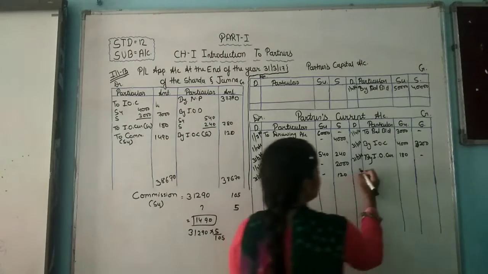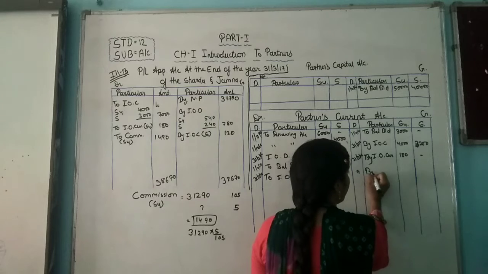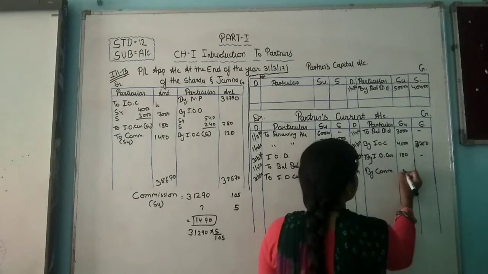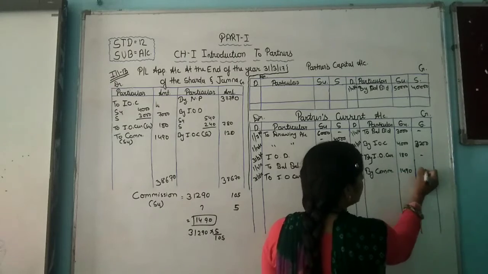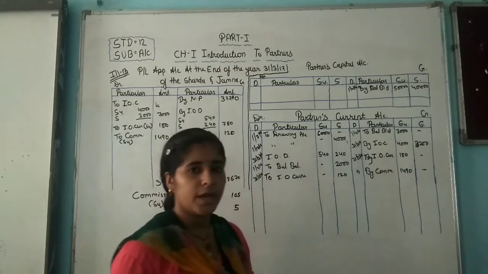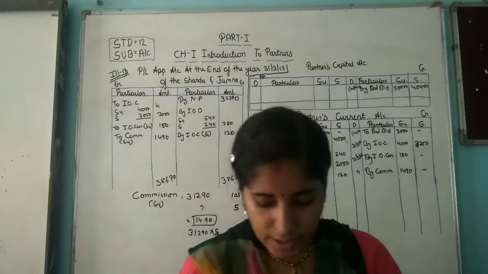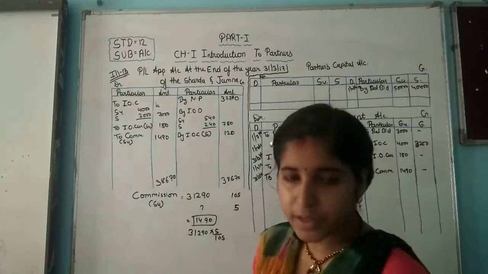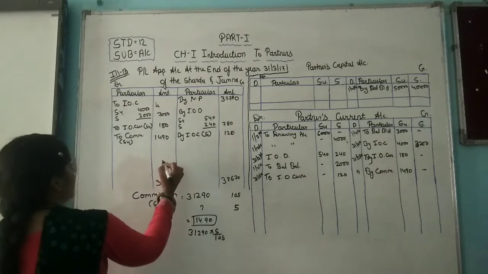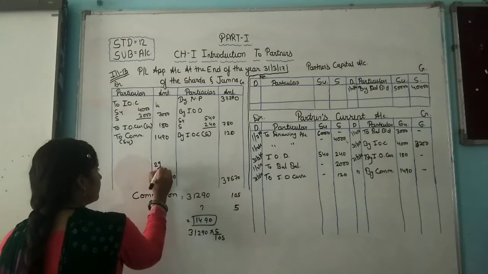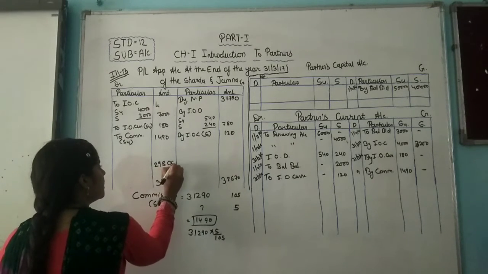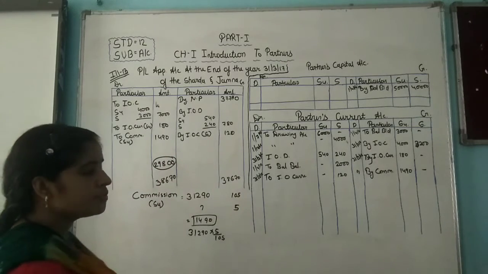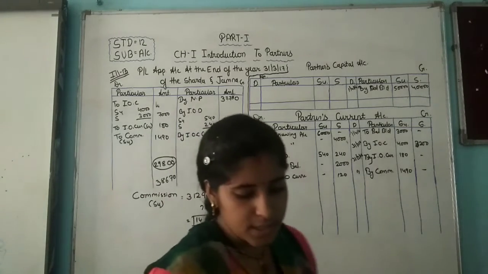And 31 by commission. So 29,800. It is a divisible profit for the business and we distribute among the partners.